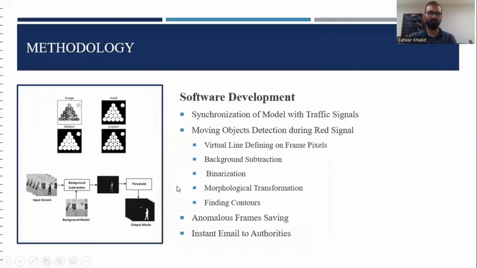So now we are going to talk about software development. The first milestone was the synchronization of our traffic detection module with the traffic signal lights. For this purpose, we have used the datetime library of Python and the sleep function to synchronize our Python code with the traffic signal controller.